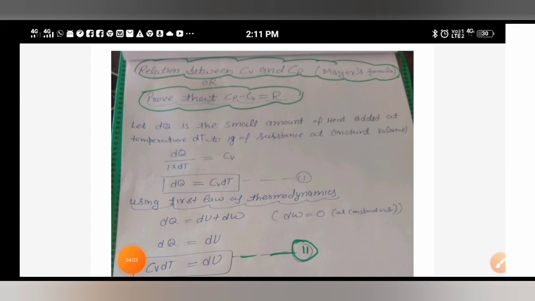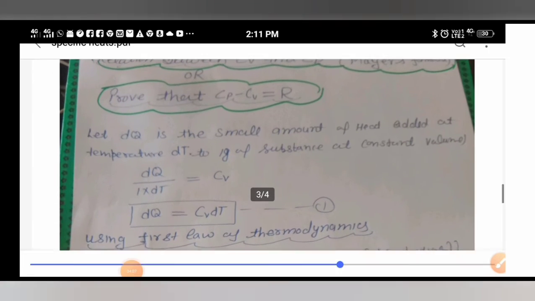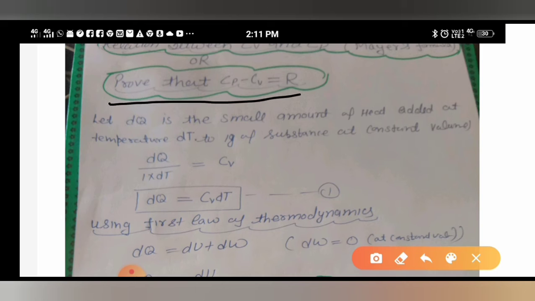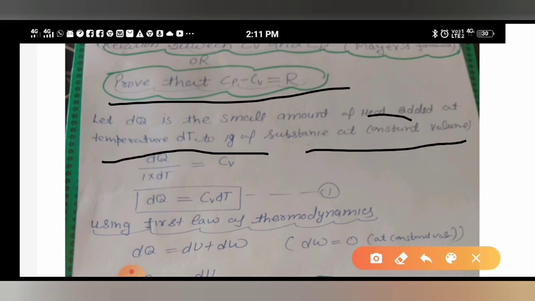Next is the relation between Cp and Cv. What is the relation between Cp and Cv? Sometimes the question may be asked in a different form, like Cp minus Cv is equal to R, prove it. So we need to prove it. Let us start. Let dq be the small amount of heat added, raising the temperature by dt of 1 gram of substance at constant volume.